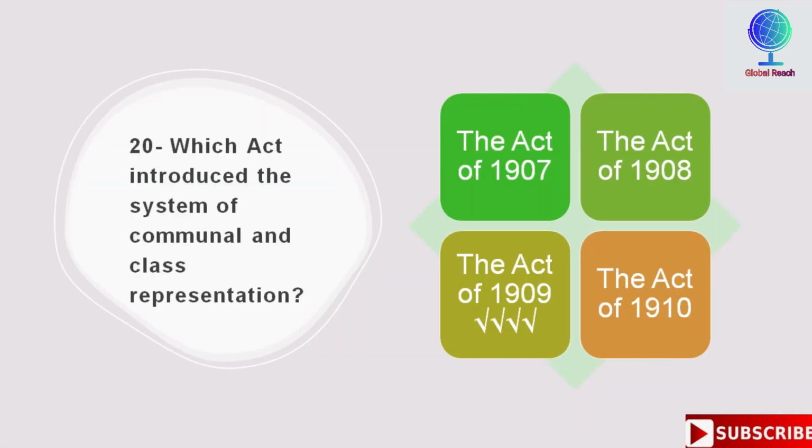Which act introduced the system of communal and class representation? Options are the Act of 1907, the Act of 1908, the Act of 1909, the Act of 1910. So the correct answer is Act of 1909, which introduced the system of communal and class representation.